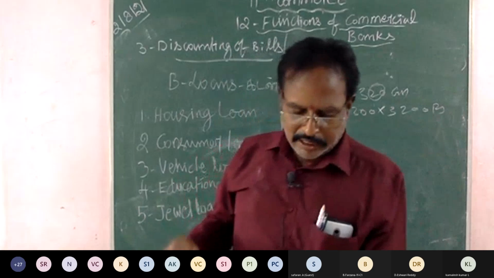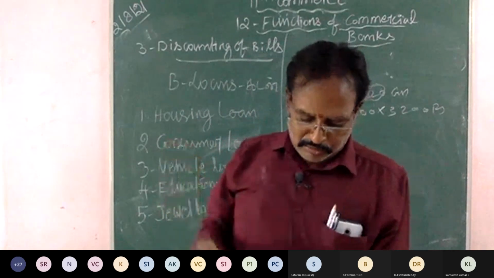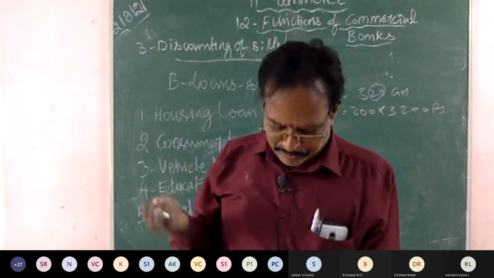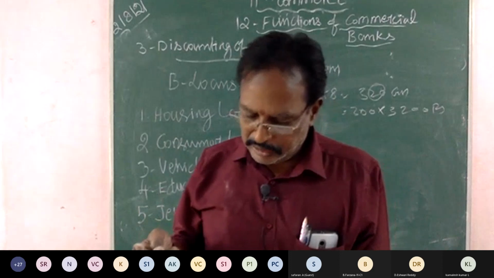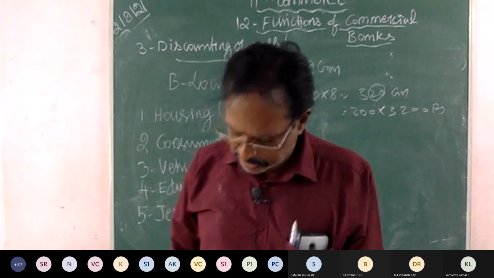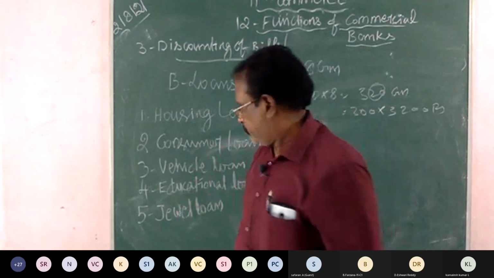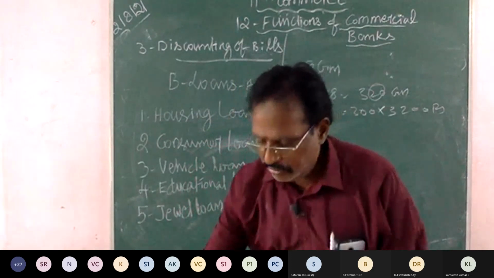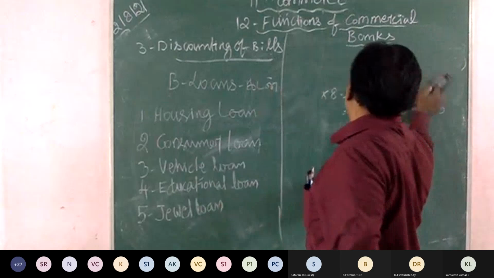So I told you about housing loan and consumer loan and vehicle loan and education loan and jewel loan. Are you clear? Okay. Now let's see the creation of credit. What do you mean by creation of credit?